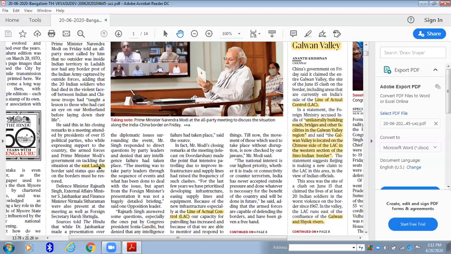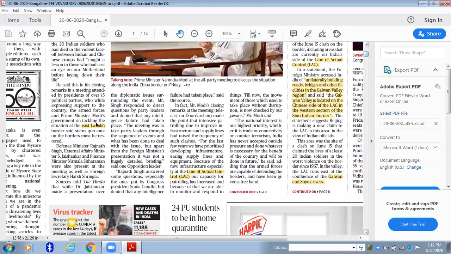UPSC forms these options very trickily. Suppose they have to give a question on the recent confrontation between the Indian and Chinese army, they will give an option that Galwan Valley lies to the east of Ladakh, and one more option that Galwan Valley lies to the west of Ladakh. Those pretty small facts are the ones they twist. So whenever you read any news item, see exactly the location. This is the important term, East Ladakh.